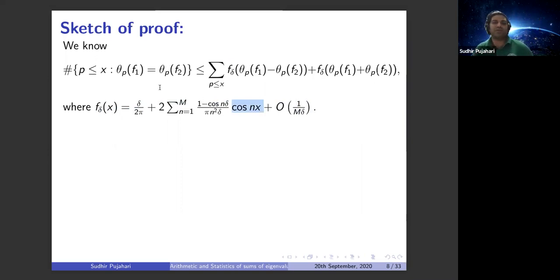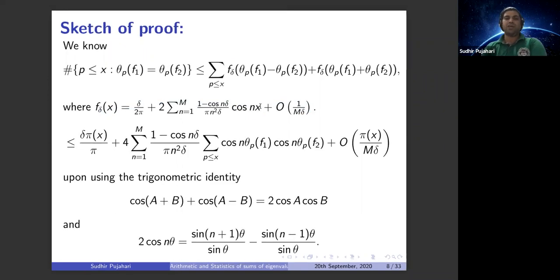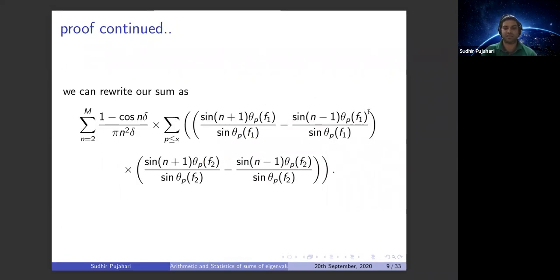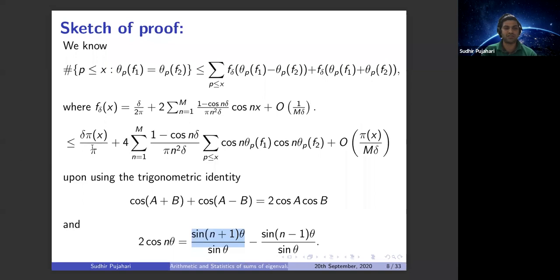That's all we will note, and we can forget about F_δ. We'll put the value of F_δ in the above inequality, and because the cosine is involved, using simple trigonometric identities, like cos A minus cos B, we get a product of two sine terms. Now again, this cosine term can be written in terms of sine, and we replace it, and what we get is something like this. We will forget all other terms in this inequality and focus on this sum only, where the product of the sine terms is involved.